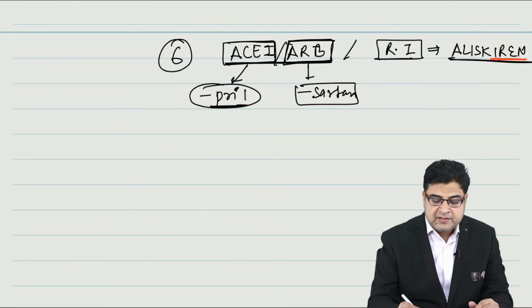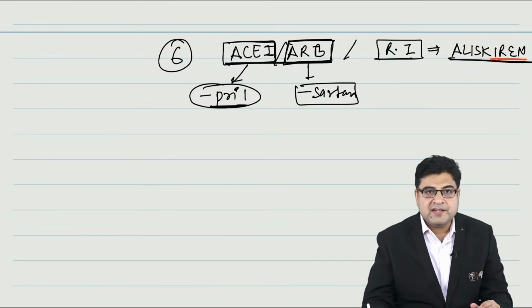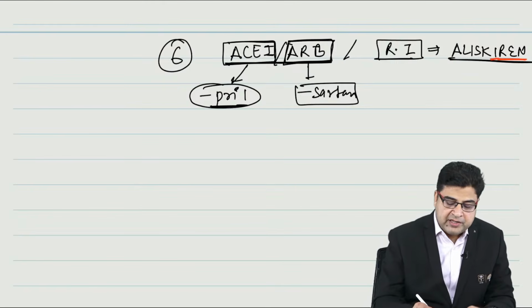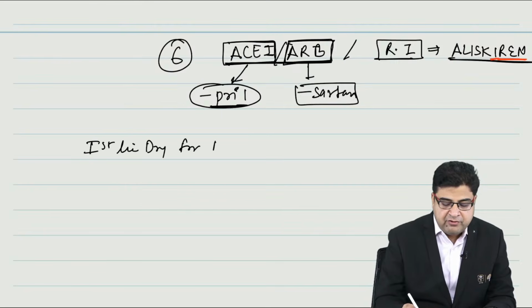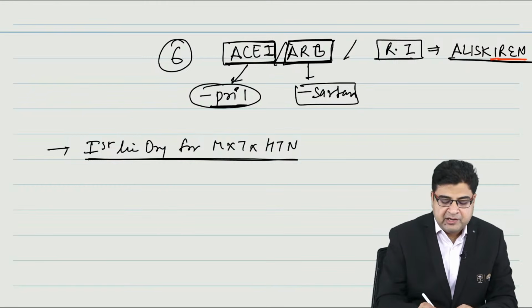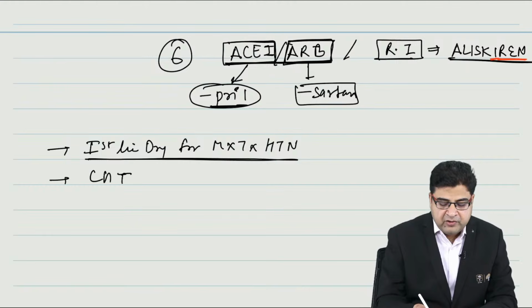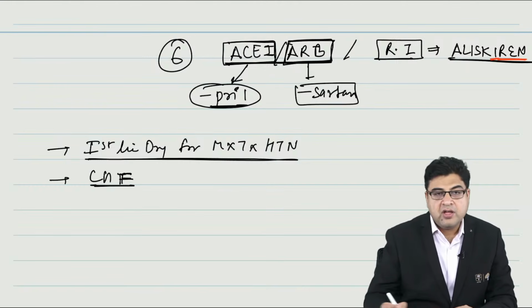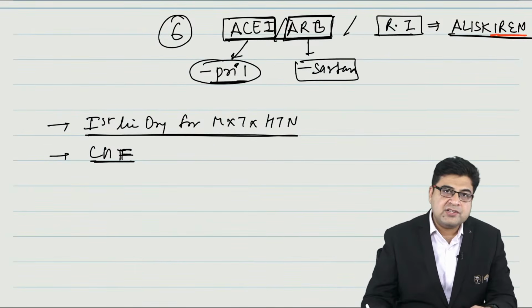So we have medicines like ACE inhibitors and ARBs, and these medicines are important for your exam. What are the indications of these drugs? Please remember, these medicines are the first line drugs for maintenance treatment of hypertension. These medicines are also given for the treatment of congestive heart failure. Now, what is the role of these medicines in congestive heart failure?